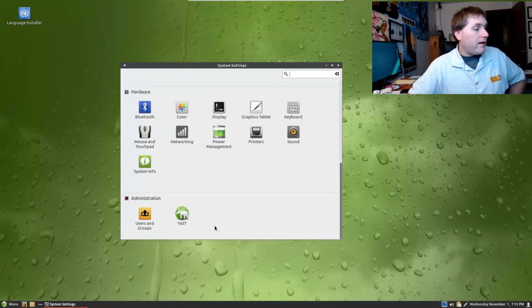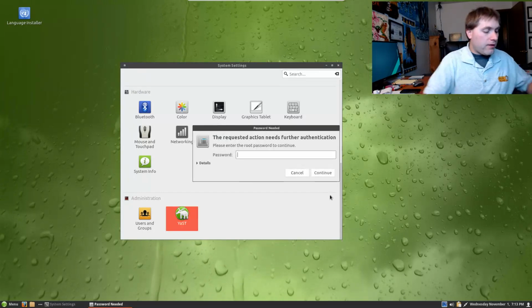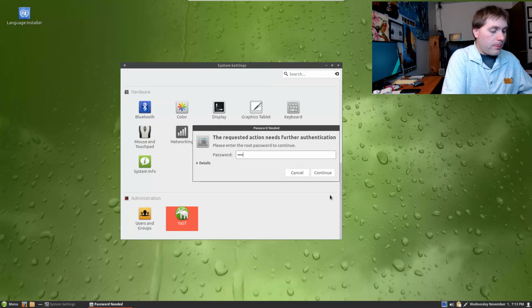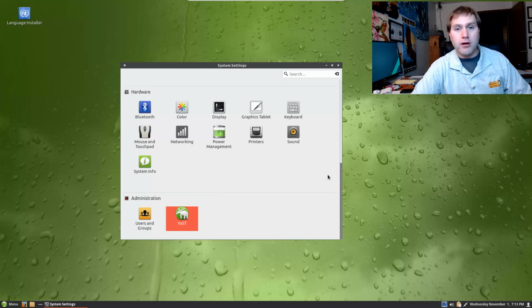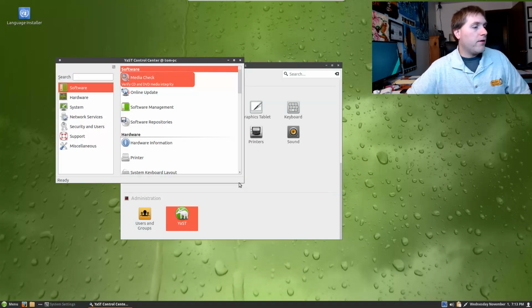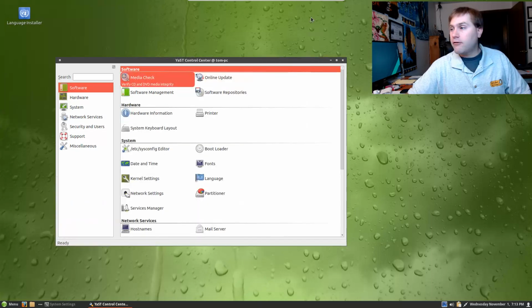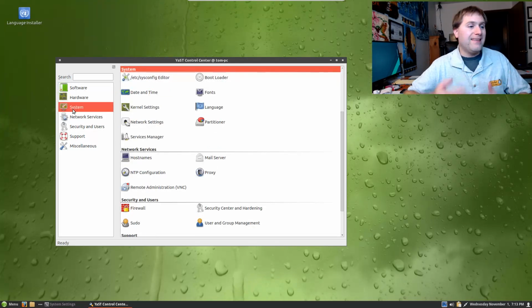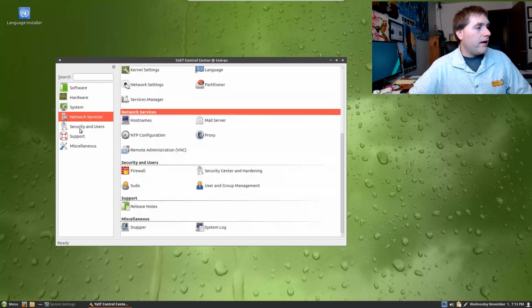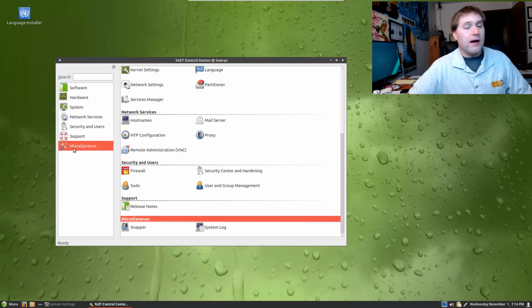Now we have a different addition that you will find is your OpenSUSE has YaST, which is just a really nice system. In fact, I think that OpenSUSE distros themselves are pretty good ones to learn Linux, because YaST gives you a little bit more about what's going on under the hood with a graphical interface. So I can say that this is a very nice system. If you wanted to learn a little bit more about the ins and outs, the workings of Linux, an OpenSUSE distro would be a good option.